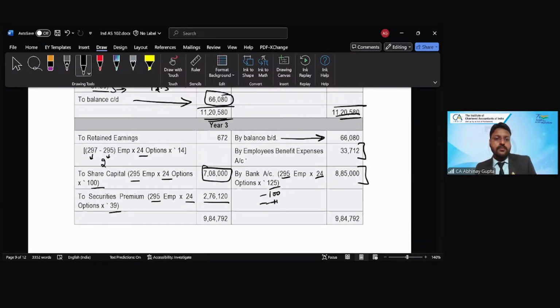So 2 employees have got their rights forfeited, right? So 2 into 24 into 14, right? So 672 would be the amount which is being transferred to retained earnings in year 3 for the group 3 settlement.